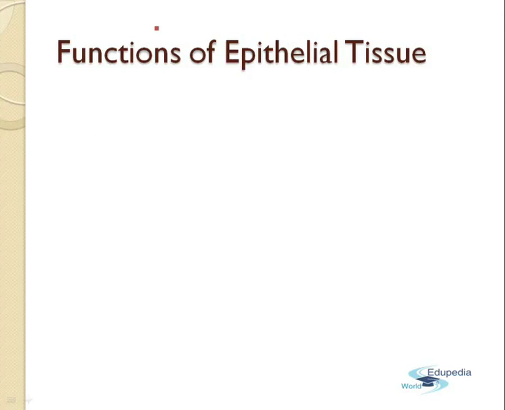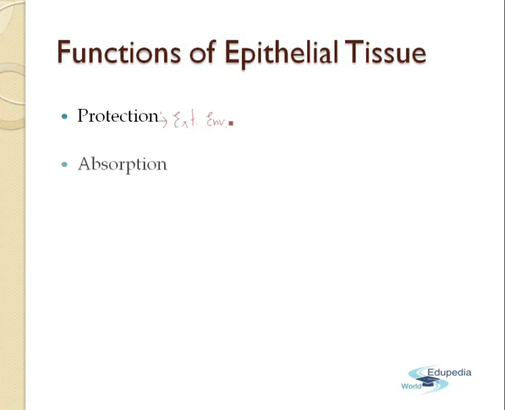So next we are going to start with the functions of the epithelial tissue. Now the first and the most important function of the epithelial tissue is the protection. The epithelial tissue which is found on the surface of the organs protects the underlying tissues from the microbes. They also protect them from drying up. They protect them from the chemicals and various types of injuries. A similar function of protection is carried out by the epithelial tissue which is found in the mouth also, our nasal tract, as well as the alimentary canal. So first, when we discuss the protection, it protects us from the external environment.